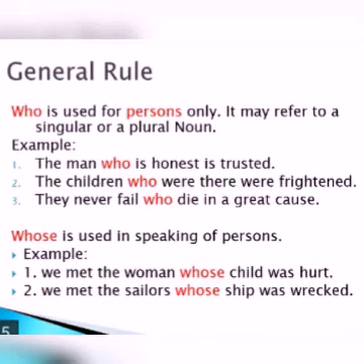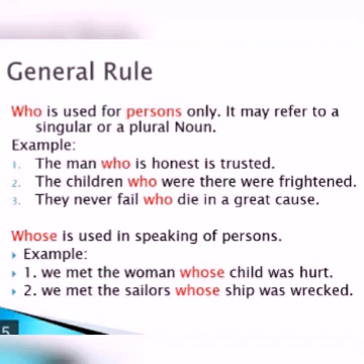So who is used for persons only. It may refer to a singular or a plural noun. Example, the man who is honest is trusted. The relative pronoun who refers to the man, which is singular. And the children who were there were frightened. Here the same word is used to refer to the plural. Understood? They never fail who die in a great cause. So here also who refers to the plural noun.